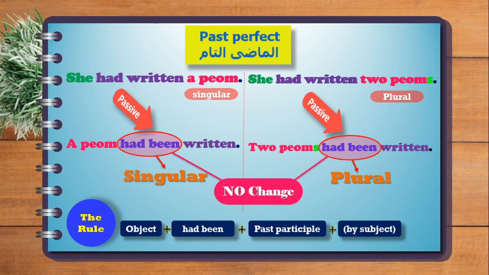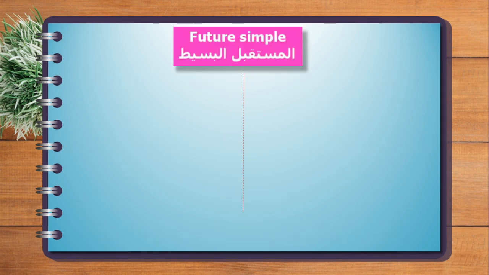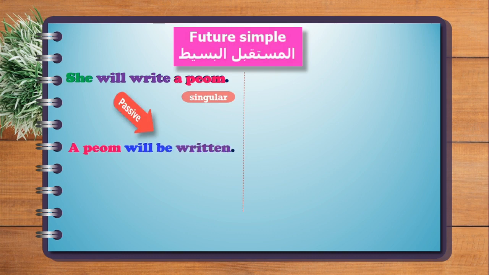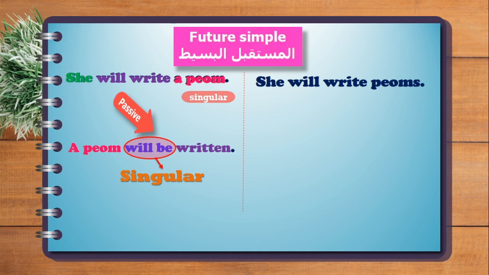the subject. Let's go to the simple future tense. She will write a poem. The simple future is like the tense of modal verbs, it follows the rule of modal verbs. She will write a poem. Subject, verb, object. Now the passive is going to look like, a poem will be written. The second sentence, she will write poems. Subject, verb, object.